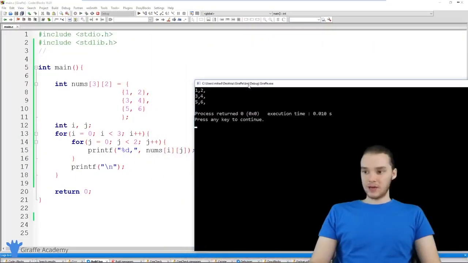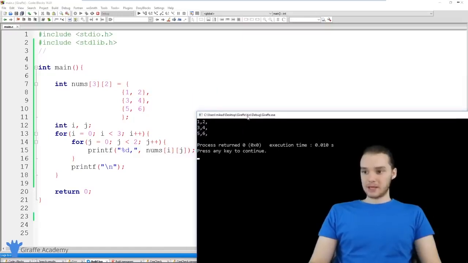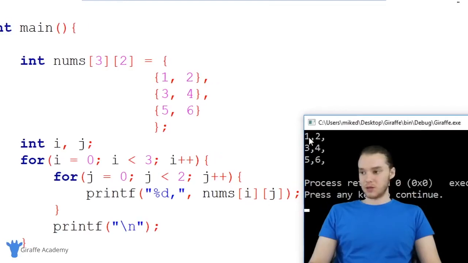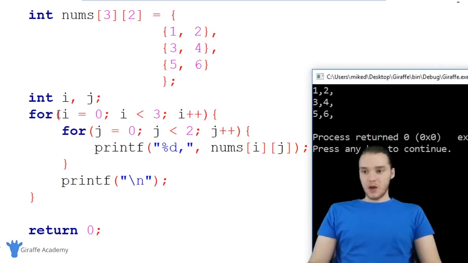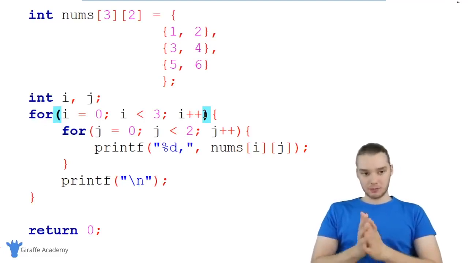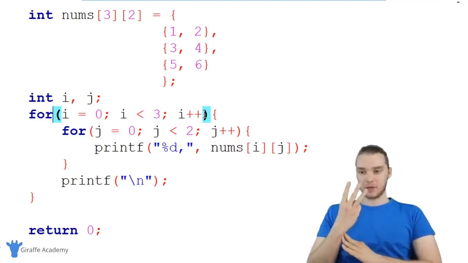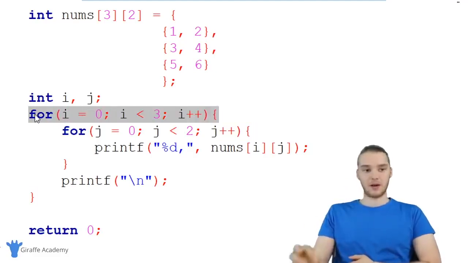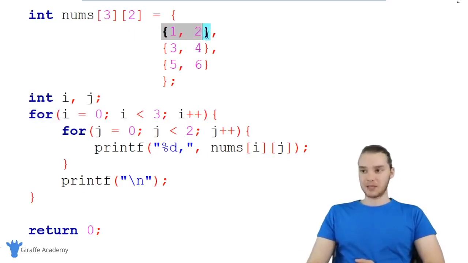And you'll see over here when we ran the program, we're basically getting this entire 2D array printed out. So it printed out 1, 2, 3, 4, 5, 6. So let's talk about why that happens. Over here, I'm saying for i is equal to 0, i is less than 3, i plus plus. So I'm going through this particular for loop 3 times. I'm going to execute all the code inside of this for loop right here 3 times. That's as many times as there are elements inside of our 2D array.